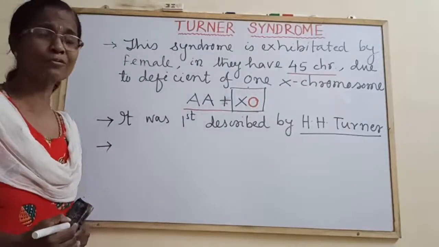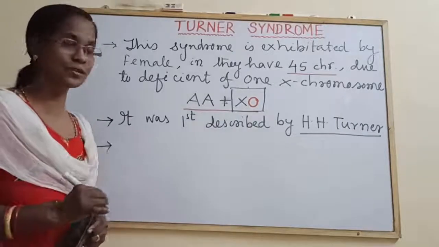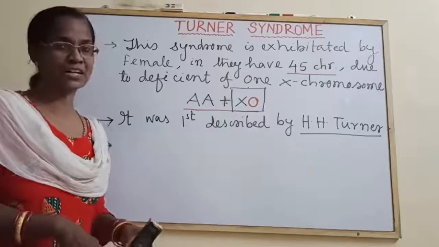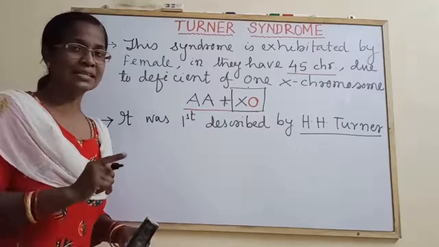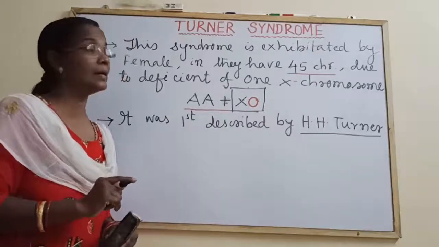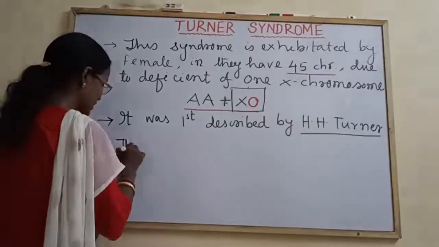The frequency of Turner syndrome is 1 out of 5,000. That means in a complete 5,000 population, the chance of an individual suffering from Turner syndrome is only 1.